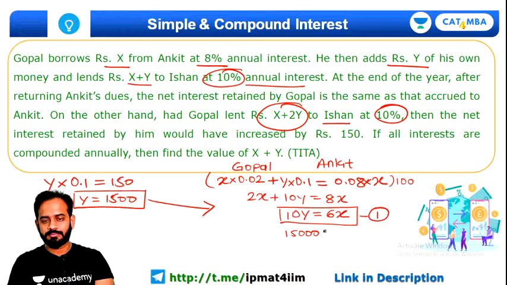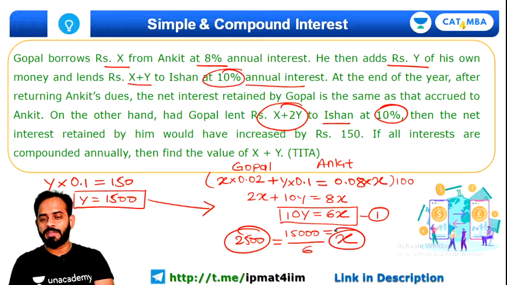15,000, because 1500 into 10, 15,000 is equal to 6x. So if you divide this by 6, you will get the value of X. So the value of X will be what? Quickly tell me what will be the value of X. It will be 2500. Okay, this is the value of X.